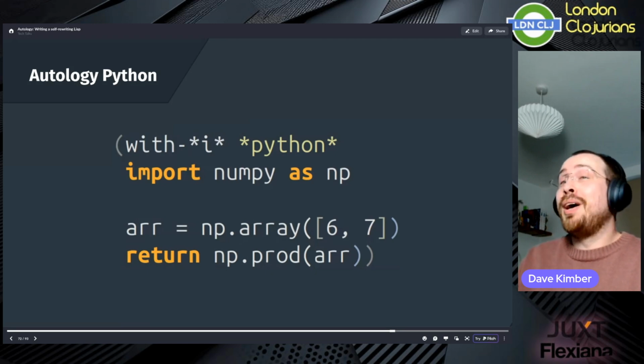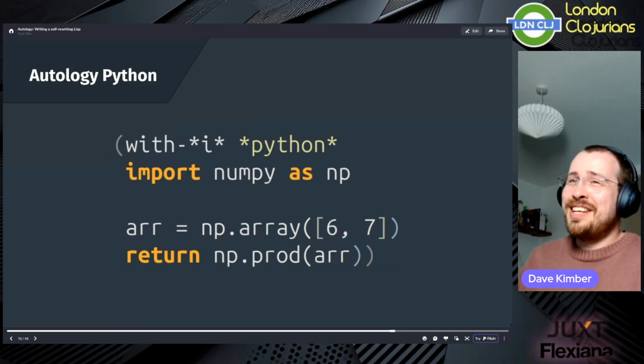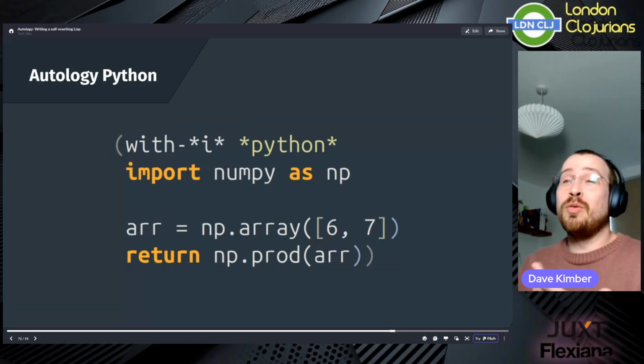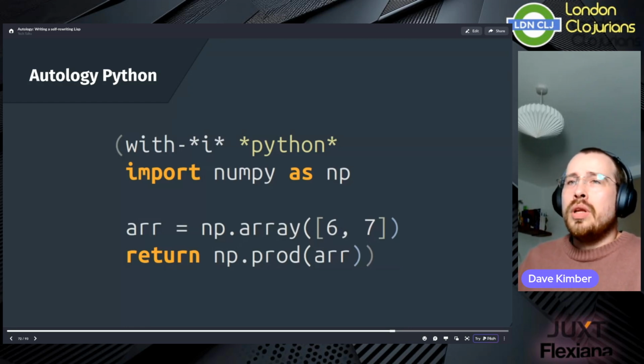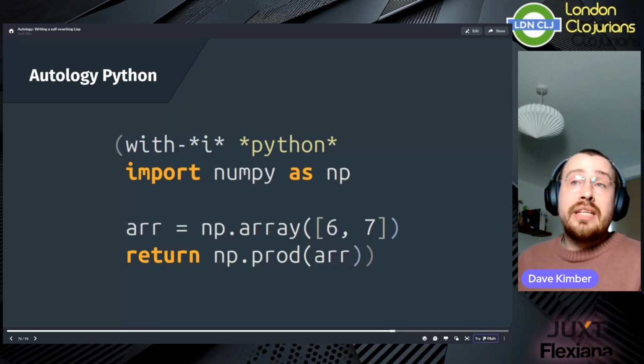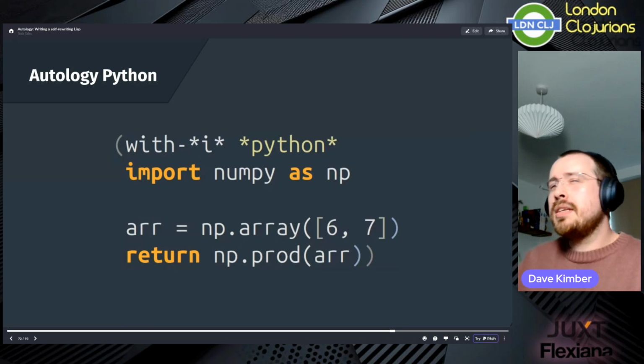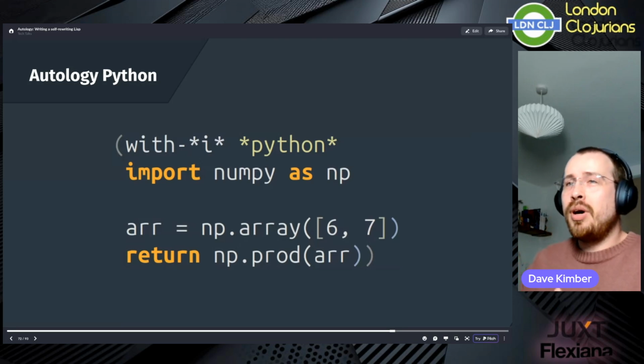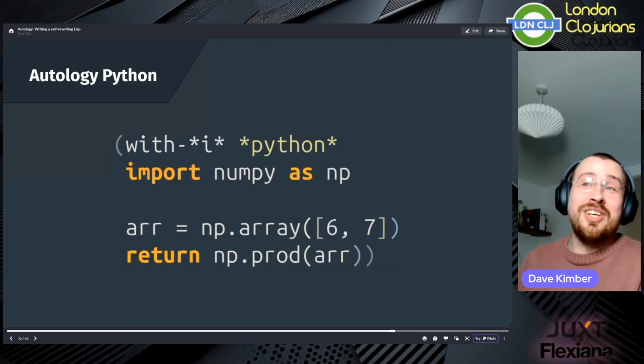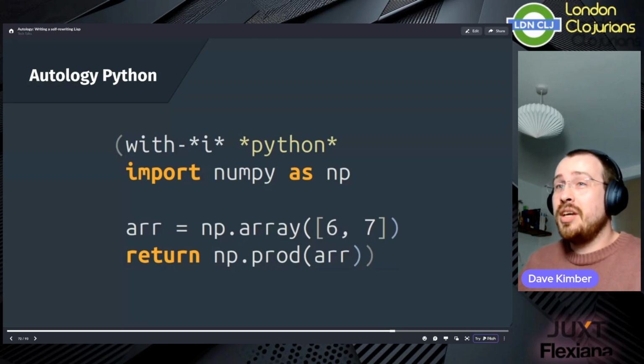Of course, our NumPy library here also isn't fully implemented either. That would be a lot of work. It just has the array and product functions inside it. But this highlights something quite cool. You only need to implement the aspects of a language that you actually intend to use. Presumably, the programmer in this instance really likes the way that array products are expressed in Python with NumPy. So they implemented the minimal viable interpreter, and now Autology becomes expressive and concise in the desired way. Let's take it one step further.